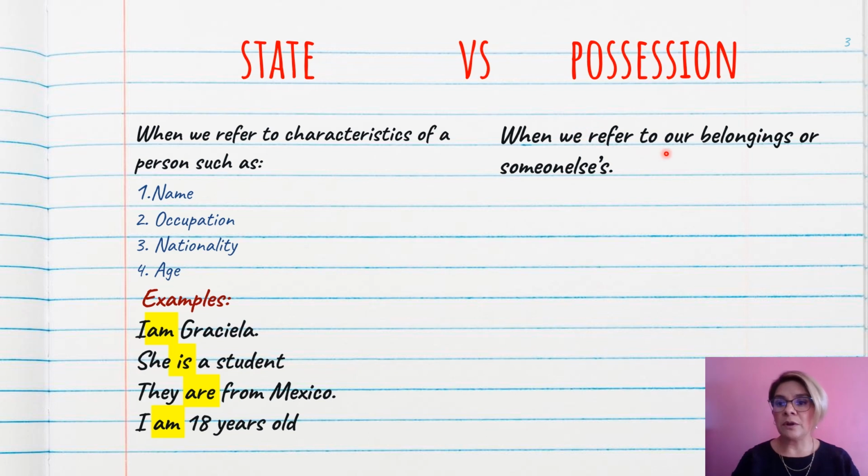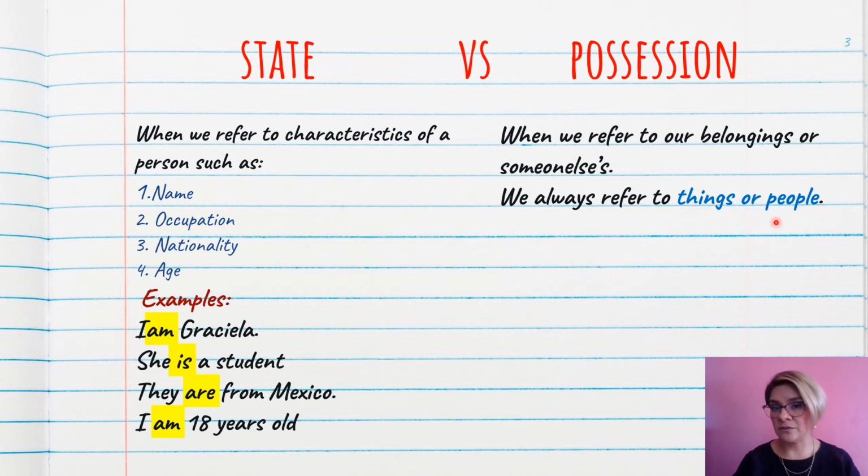Now we're going to see what happens with possession. When we refer to our belongings or someone else's, this is the way in which we're going to express possession. Now, we always refer to things or people. Why? Because we can possess things, or, well, in a certain way we can possess people. You will see the examples.